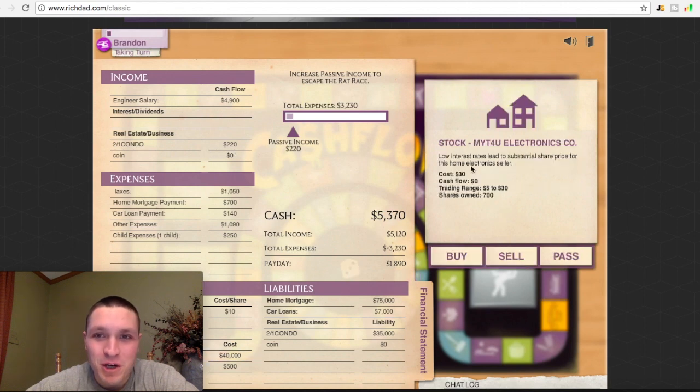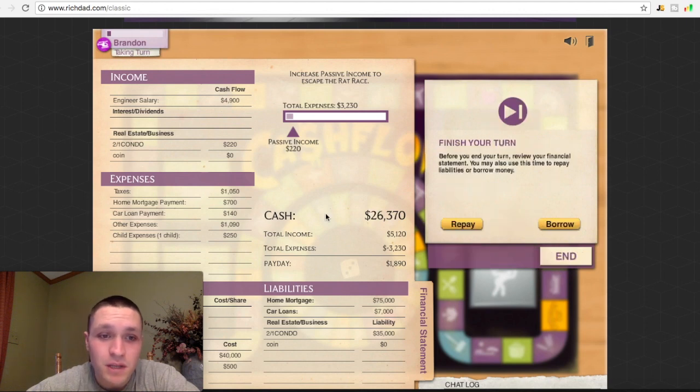Alright, here we go. We got an offer for that stock. It tripled its value. So we're going to sell all the shares now. It's at its high range, so there's no sense in holding it. So I just made $14,000 in that stock. Now I'm going to keep this cash. I'm not going to pay off that car loan because that car loan doesn't cost me too much per month. So I'm going to keep holding on to that cash, and hopefully a deal comes by. Buy another house or more stock or something that's going to bring me more money later.